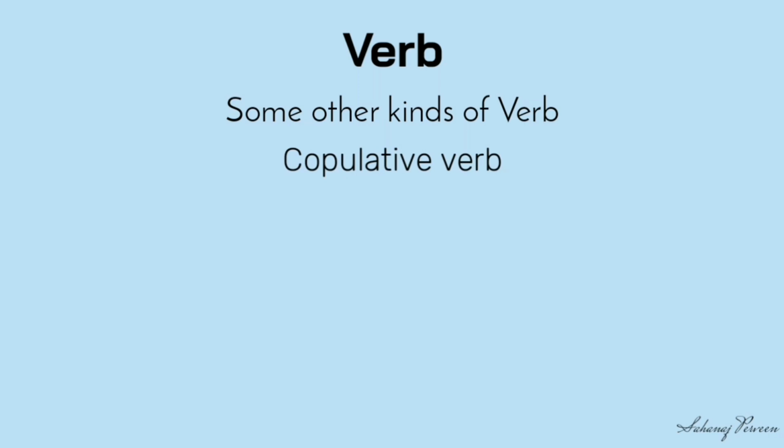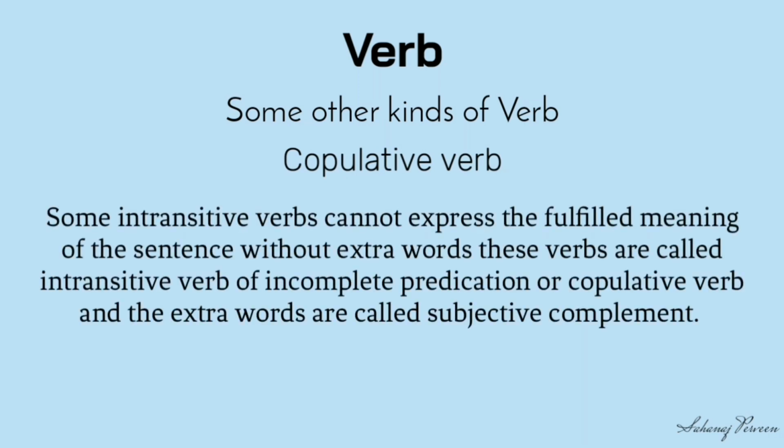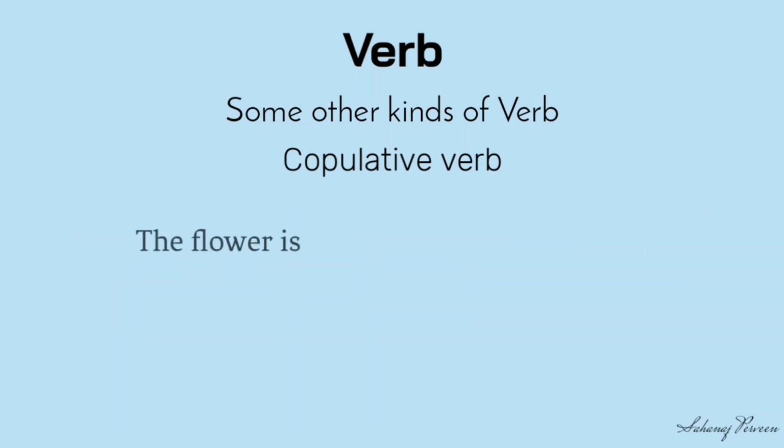Copulative verb. Some intransitive verbs can't express the fulfilled meaning of the sentence without extra words. These verbs are called intransitive verbs of incomplete predication or copulative verbs, and the extra words are called subjective complement. The flower is. You look.